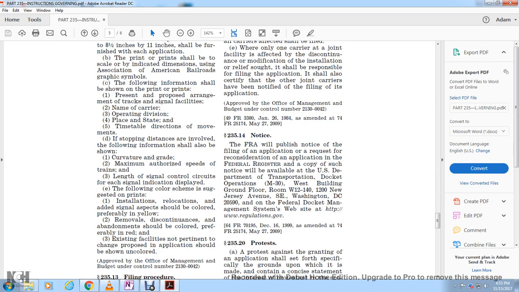Alright, 235.14 Notice. If the FRA publishes a notice of the application or request for reconsideration in the Federal Register, a copy of the notice is available at the U.S. Department of Transportation, Docket Operations, M-30, West Building, Ground Floor, Room W12-140, 1200 New Jersey Avenue, Southeast, Washington, D.C. 20590, or at the Federal Docket Management System website at www.regulations.gov.